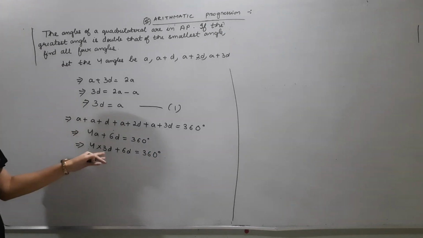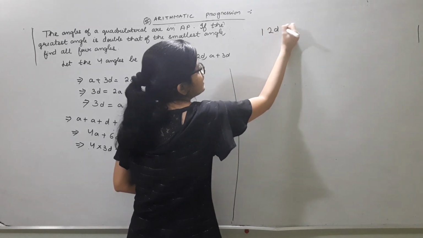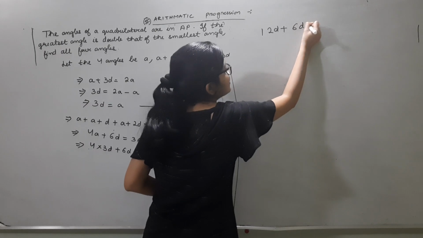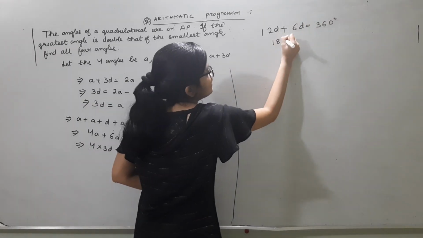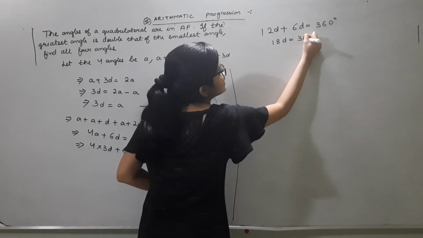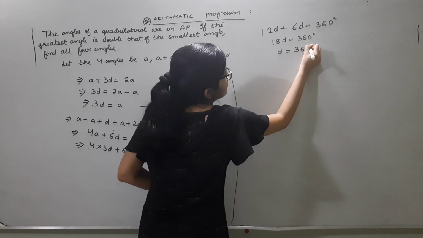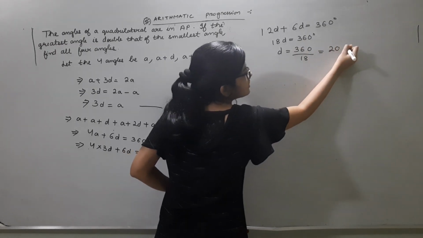So 12D plus 6D is equal to 360 degrees. And we get 18D equal to 360 degrees. So D is equal to 360 by 18, 20 degrees. We got D as 20 degrees.